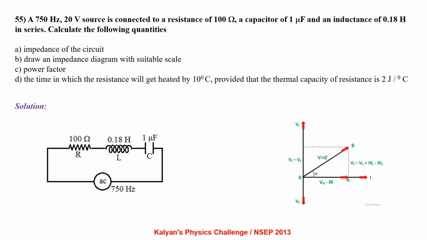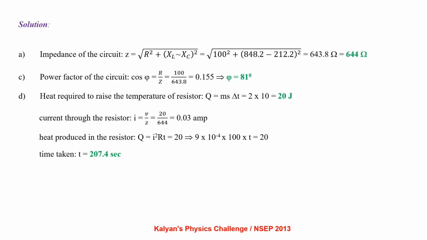You can see the circuit diagram and the corresponding phasor diagram. Impedance of the circuit Z equals root of R square plus (XL minus XC) whole square, that is root of 100 square plus (848.2 minus 212.2) whole square, which is 643.8 ohm, approximately 644 ohm. Power factor of the circuit cos phi equals R by Z, that is 100 by 643.8, that is 0.155, so phi equals 81 degrees.